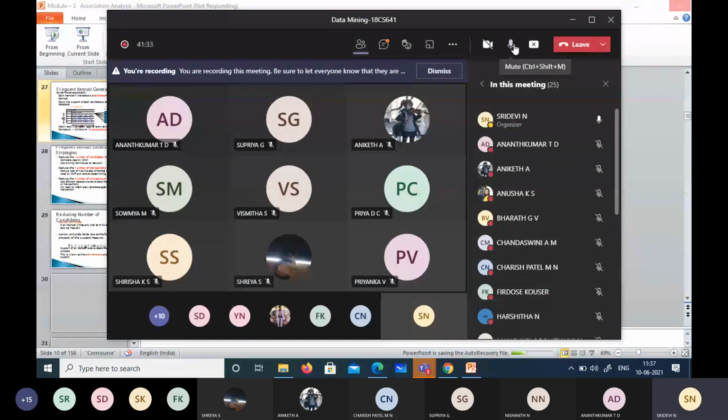Okay, we'll discuss the efficient techniques which are used for generation of these frequent item sets as well as rules in 6.2 and 6.3, and we'll continue with that in the next class. Are there any doubts with the things which are discussed till now?